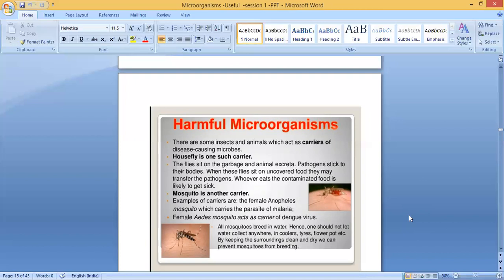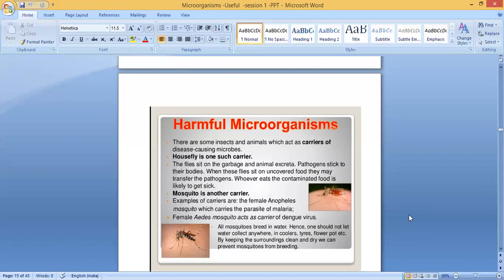You would have seen that suppose for one or 2 days it was raining, then the rain stops. After the rain, you can see that in some places water is collected or stagnant. The mosquitoes will lay thousands of eggs in that. After 2 days, everything will hatch out. Then thousands of mosquitoes will form. The number will increase and they will cause different types of diseases. So always we have to keep our surroundings clean and dry.